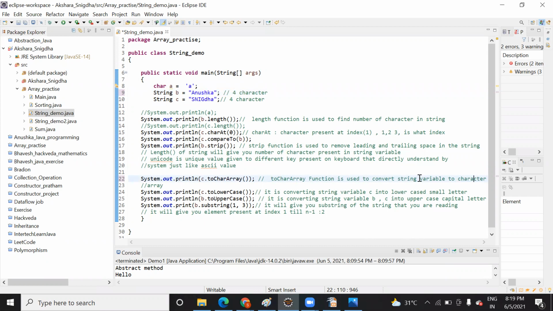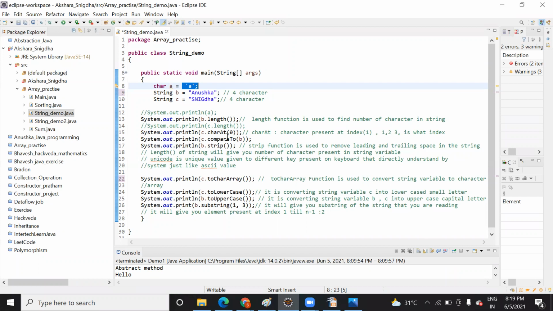In Java, a string is also saved in a group of cells, right? Suppose a character is there. You might have studied in the C language how we represent a character. A character is represented in single quotes, do you remember? And a string is represented in double quotes.